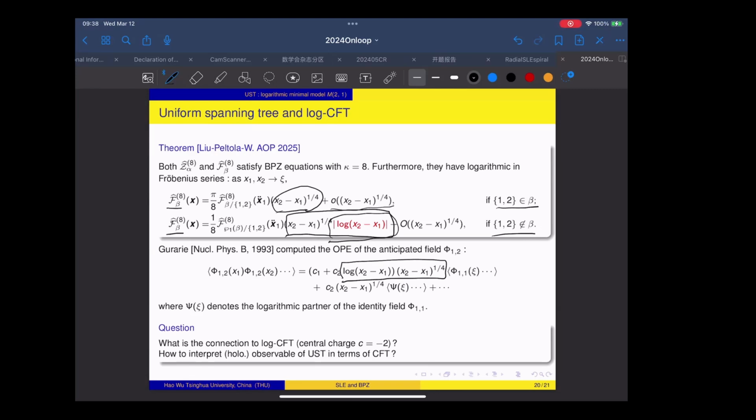Our future work is this: here is just the first hint that there is indeed a connection to the logarithmic conformal field theory, but we still don't know what the precise connection is. So the future work is that we are going to continue in this direction and see how we build up the precise connection between the probability model and the conformal field theory, and how to figure out what our holomorphic observable is in terms of the conformal field theory. And also, by the way, for the uniform spanning tree, the predicted conformal field theory behind the model corresponds to the central charge c equals -2.